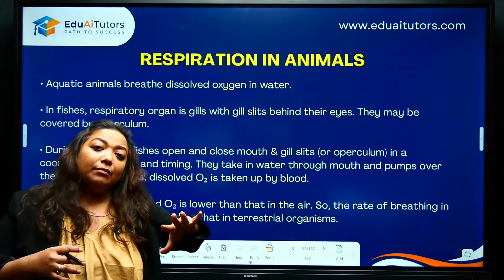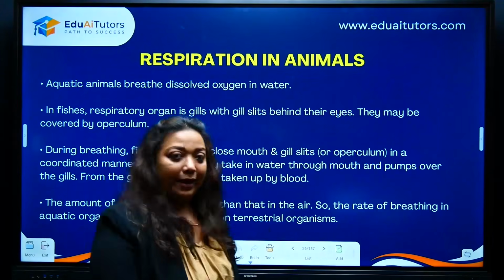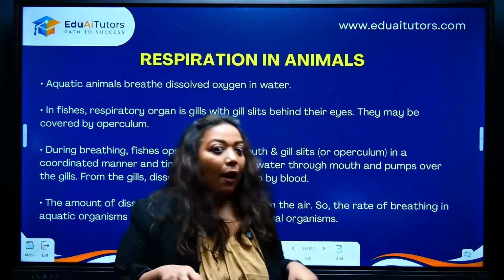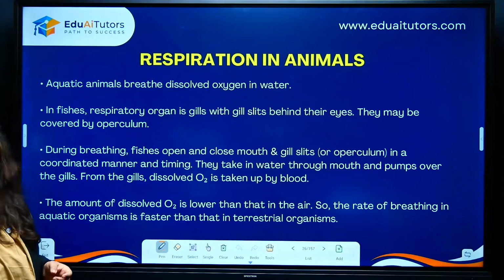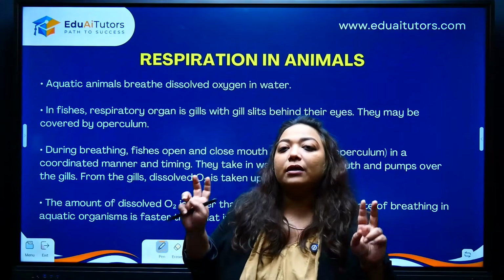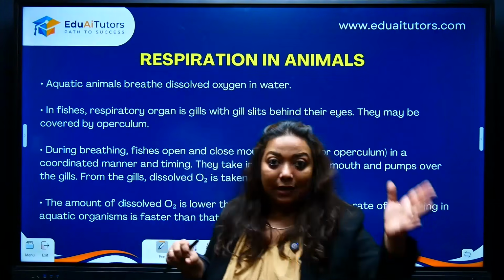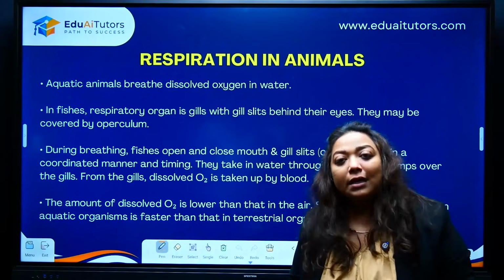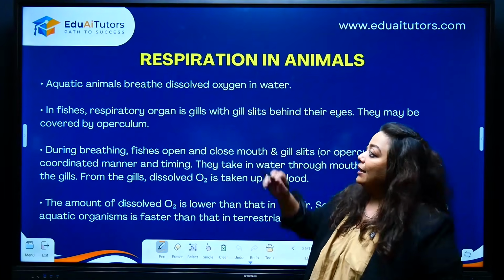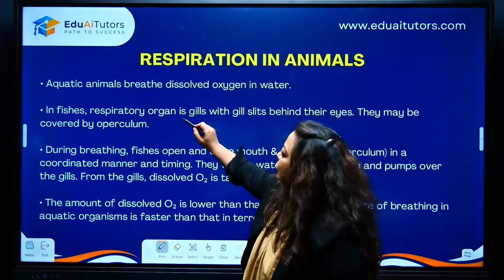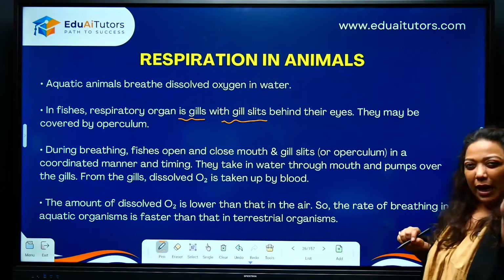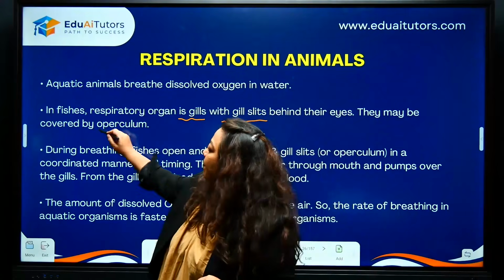We have looked at animals which are basically terrestrial, who are on land. They are getting oxygen from the environment, correct, from air, right? But aquatic animals, aquatic organisms get oxygen dissolved in water. The medium is different. Because the medium is different, their anatomical structure will be different. If you look at terrestrial organisms, terrestrial land dwellers, they will have lungs, correct? They will have certain structures which can bring about that exchange. But in case of aquatic organisms, you will largely see fishes with gills or gill slits. These gills or gill slits will be covered by a small flap of muscle called the operculum.